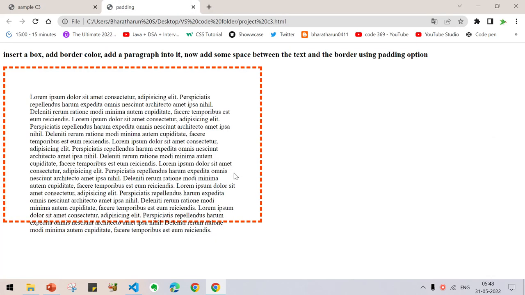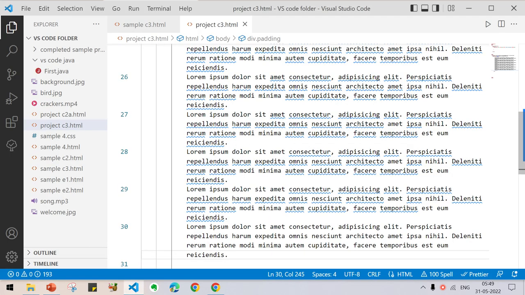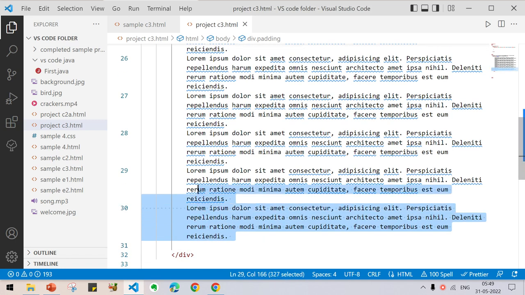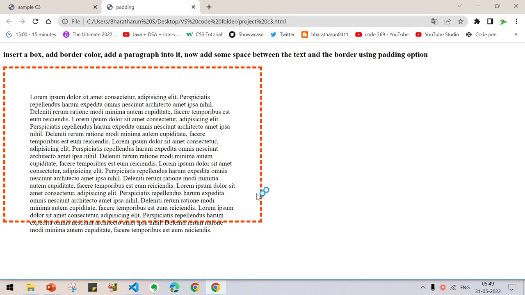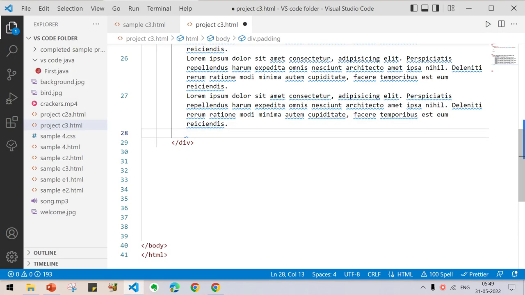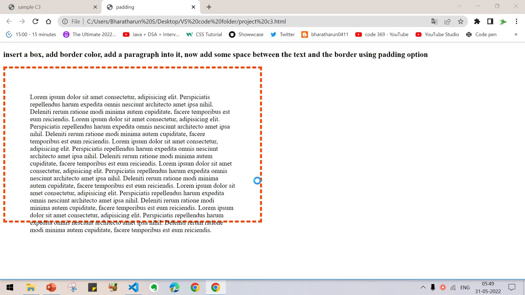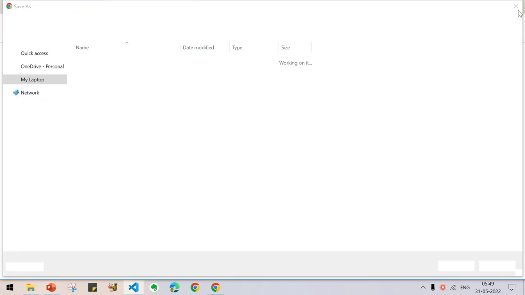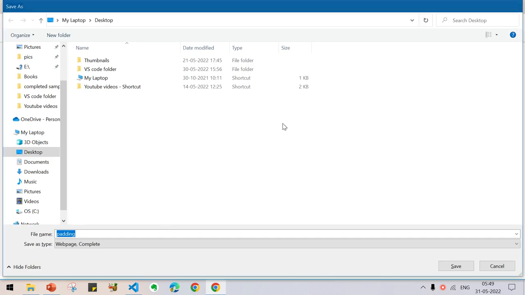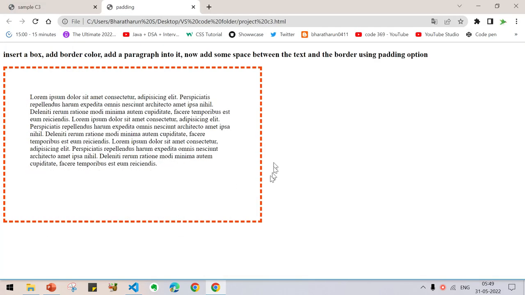Now close this. So what you can understand is you cannot control the bottom side of the padding. Press Ctrl S, reload.